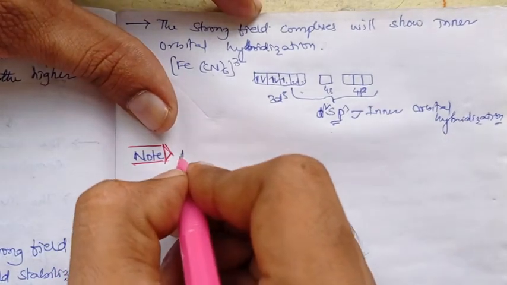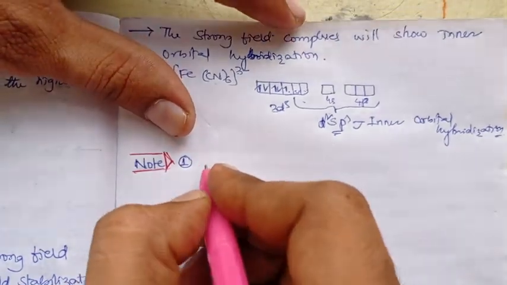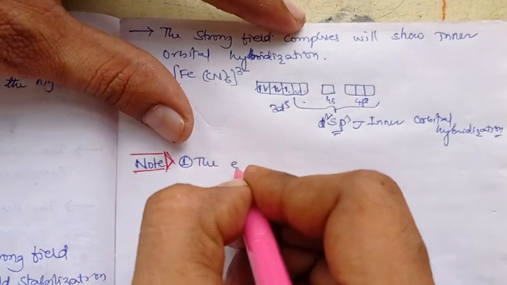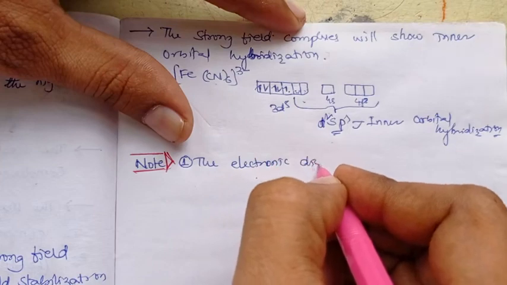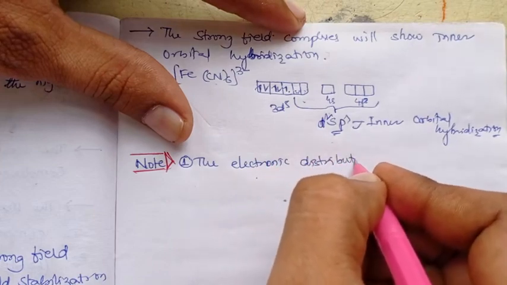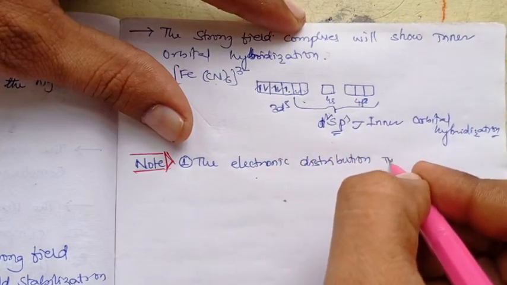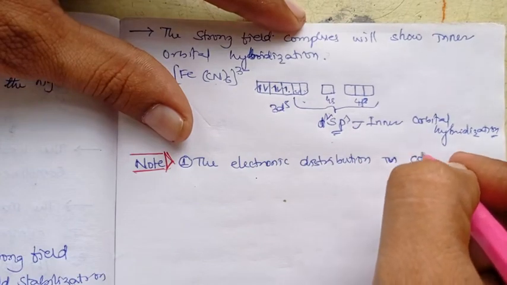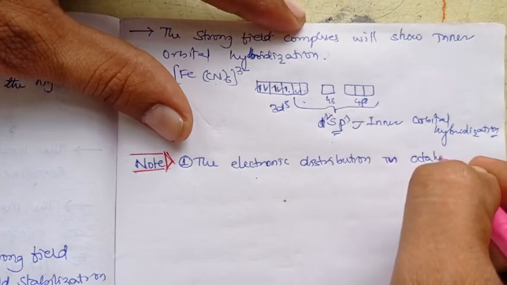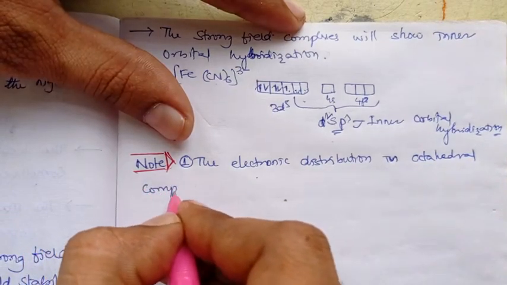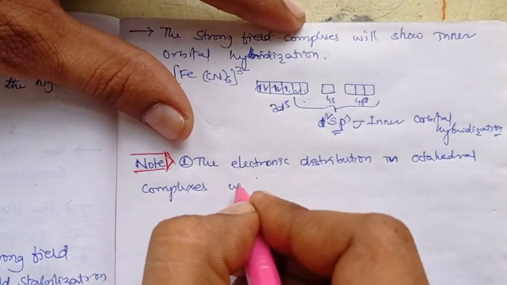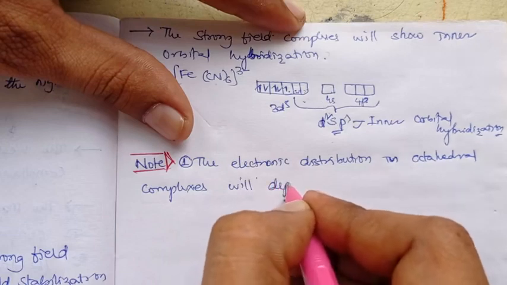The first note point is the electronic distribution in octahedral complexes